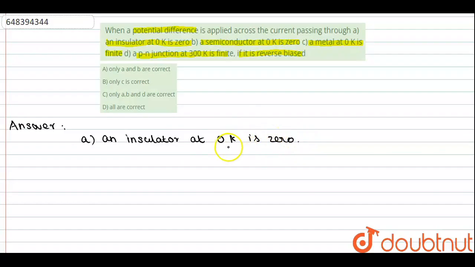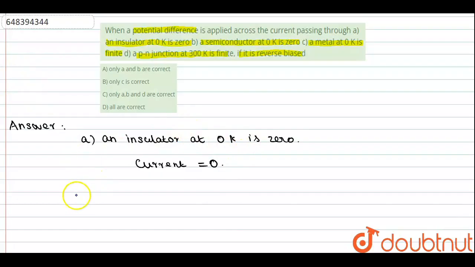We know that an insulator is a non-conducting thing. So at 0 Kelvin, if you apply a potential difference across the insulator, there is no flow of current in that insulator. So the current is equal to 0 when potential difference is applied across the insulator.